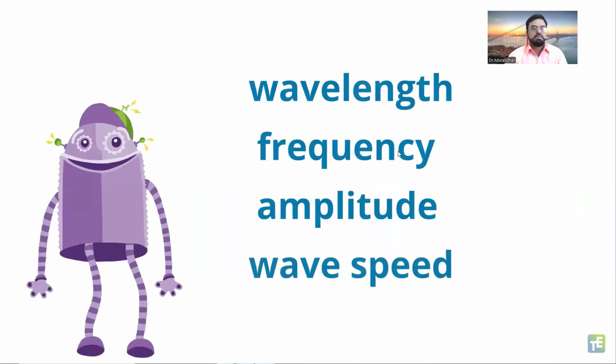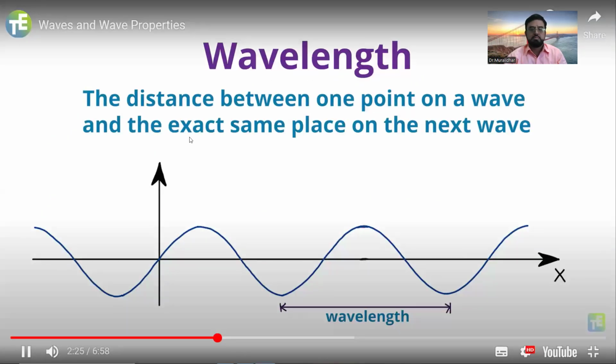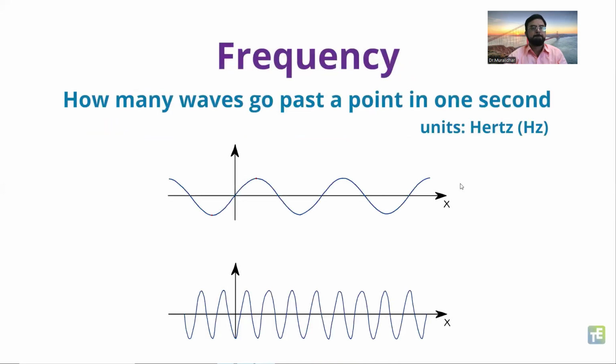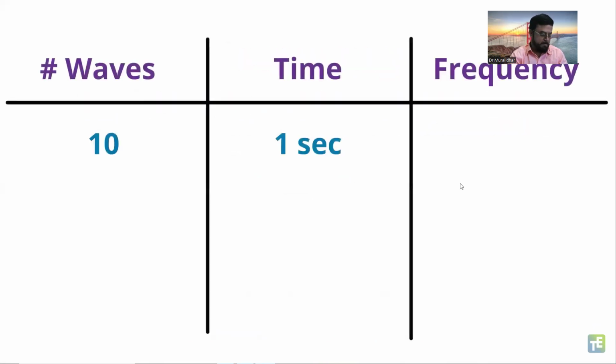Let's dive a little deeper into each of these properties. Wavelength is the distance between one point on a wave and the exact same place on the next wave. Frequency is how many waves go past a point in 1 second. The unit measurement of frequency is hertz. The higher the frequency, the more energy in the wave. For example, if 10 waves go past in 1 second, it is 10 hertz.